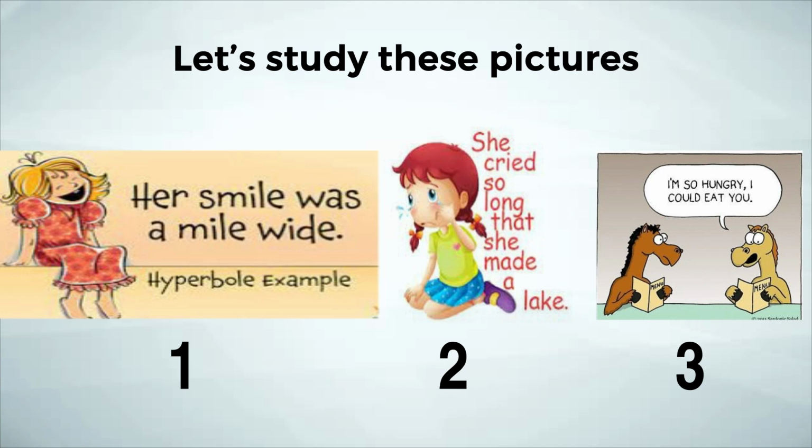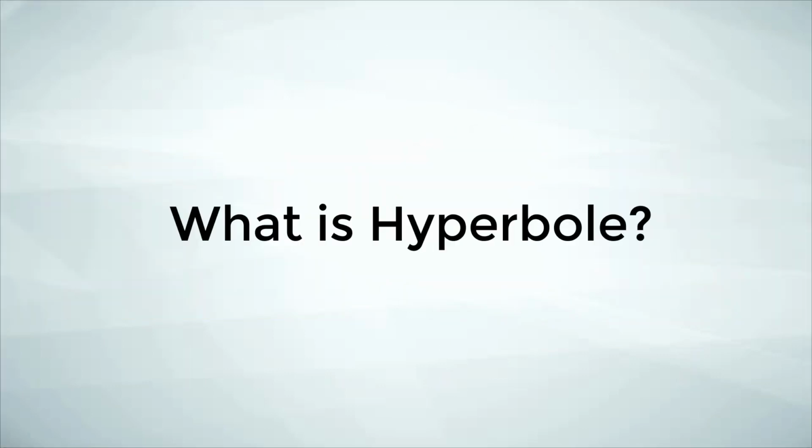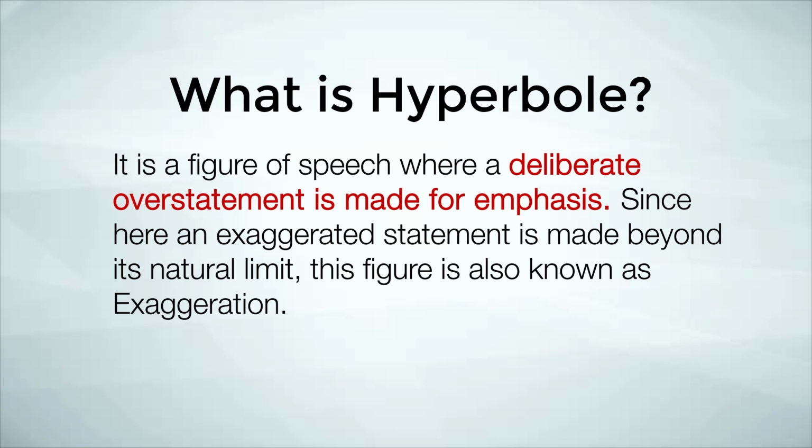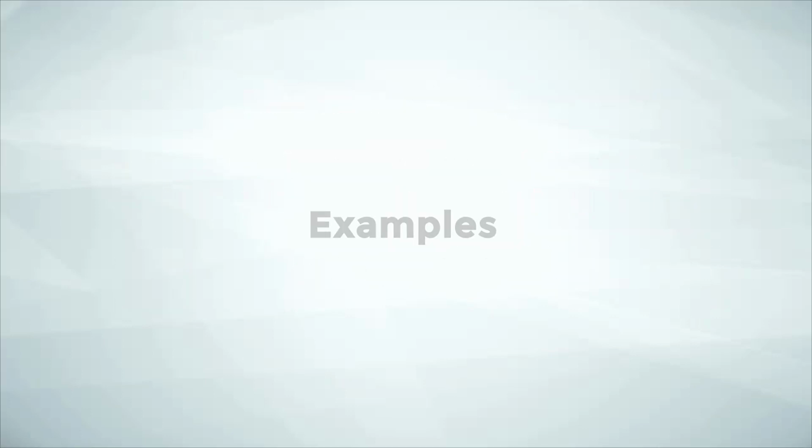That is called hyperbole. So what is hyperbole? It is a figure of speech where a deliberate overstatement is made for emphasis. Since here an exaggerated statement is made beyond its natural limit, this figure is also known as exaggeration. So exaggeration and hyperbole are the same things. Let us now look at a few more literary examples of hyperbole.